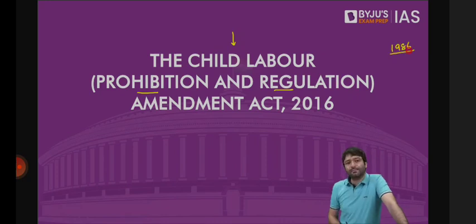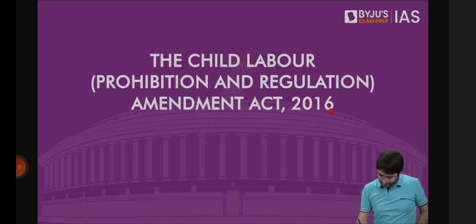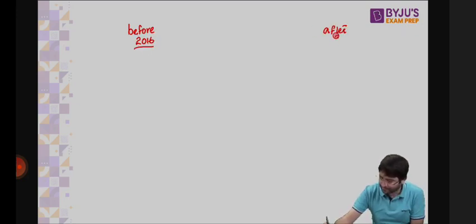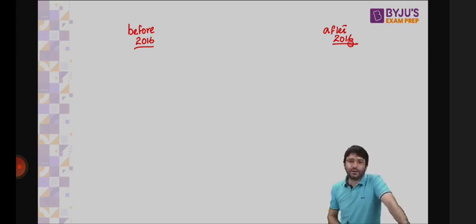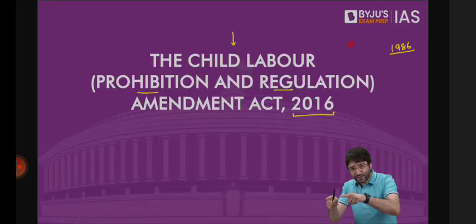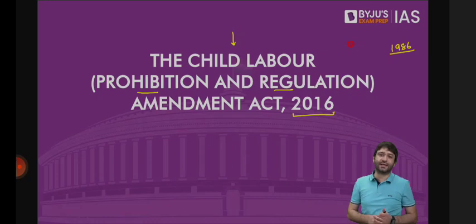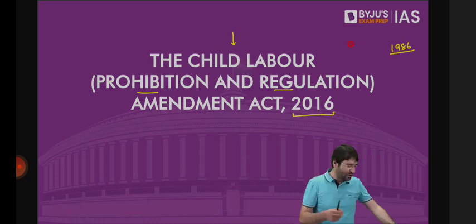But this law was amended in the year 2016. And now we need to understand first what was the position of this law before 2016 and after 2016. Article 24 prohibits child labor. For implementing this fundamental right, we had a law known as the Child Labor Prohibition, that means you have to prohibit child labor, and it also talks about regulating child labor. That law was from 1986, but it was amended in 2016. So to understand this change, we need to first understand what was the position before 2016 and what changed after 2016.